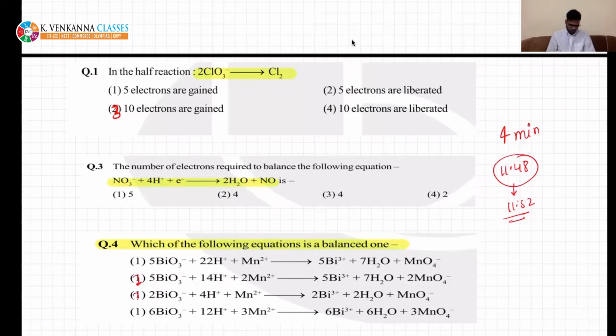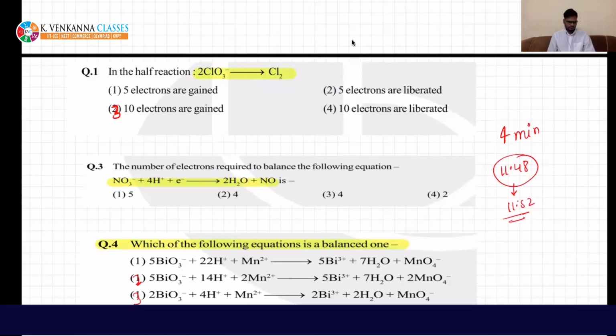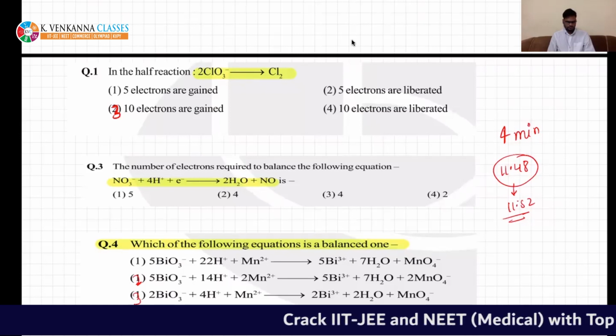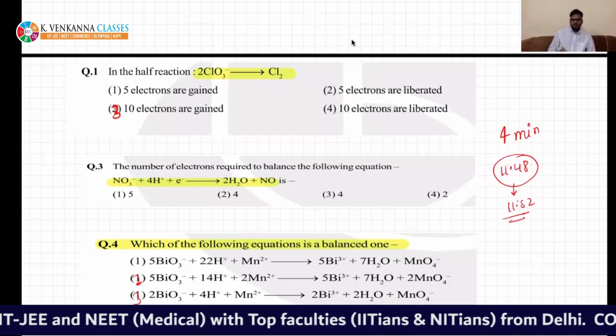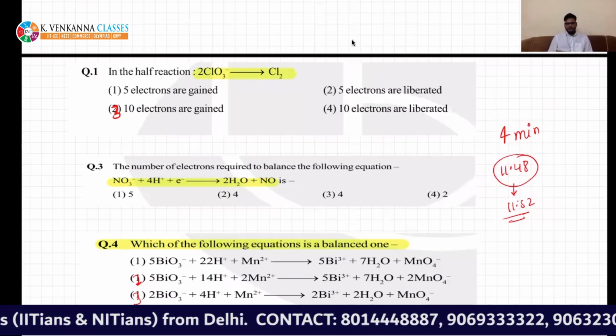You can change 1, 2, 3, 4. Okay, Tarun. What about others? So you have 2 minutes more.